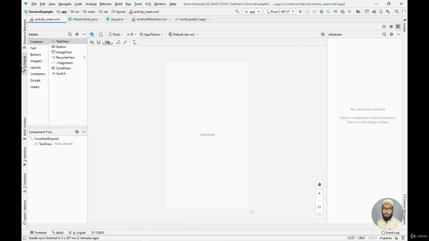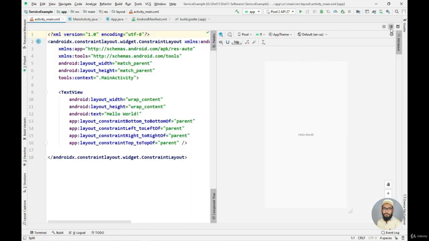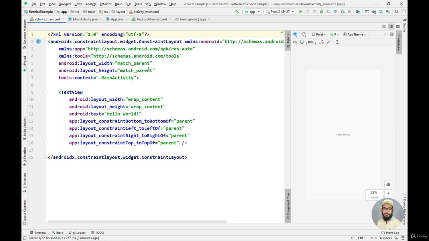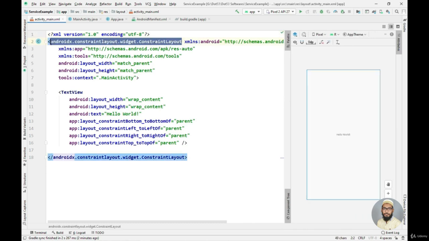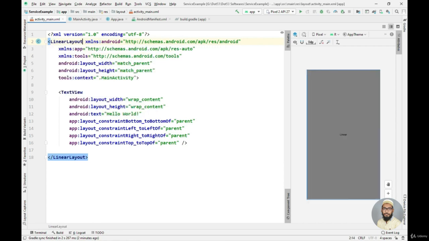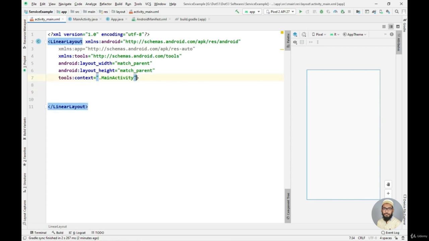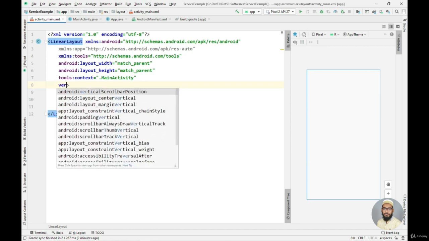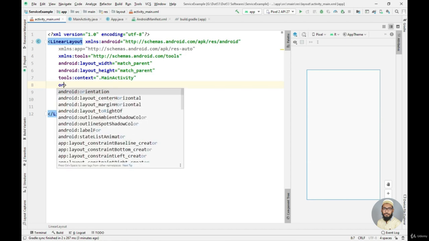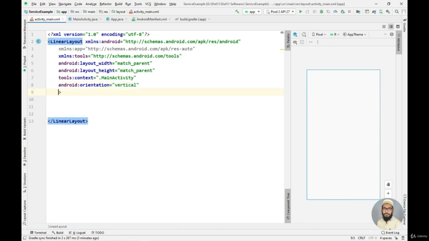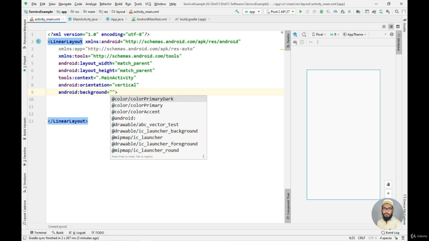Let's hide this so that you can see it properly. First, let's resize this a little bit. This is okay. Now let's change this constraint layout to linear layout, and remove this. First thing we need to do is change the orientation of the linear layout, because by default the orientation of a linear layout is horizontal. So let's make it vertical, and I will type orientation to be vertical. Now let's change the background as well. I will say background to color primary.